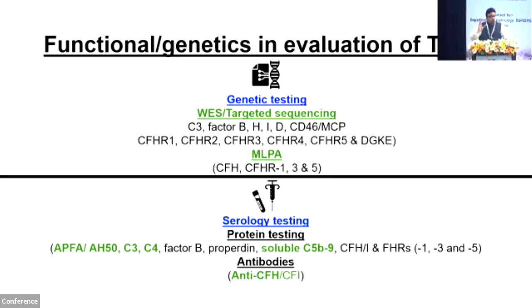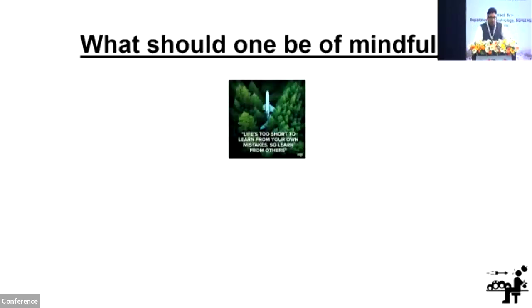So next, coming to functional testing. Functional testing is important. There's a laundry list of tests, but what I believe is important is that you do either an alternate pathway functional assay or AH50. C3, C4 I think is freely available. Then you do C5b-9 assessment, which has therapeutic implications. If a patient is on eculizumab and has a non-CFH related TMA, you can also withdraw eculizumab if the patient is in stable remission, and test for the presence of autoantibodies against CFH and CFI.